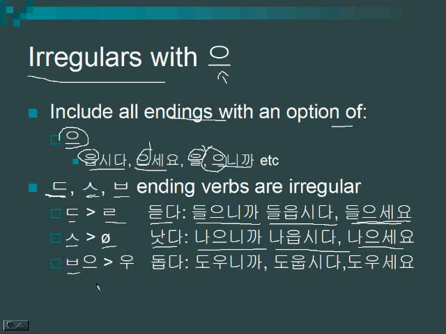The last one are 비읍 ending verbs. Most 비읍 ending verbs, if they're irregular, they're going to do this. So, for example, you know in the infinitive, if 돕다 turns to 도와, it's an irregular verb. So every verb that changes the 비읍 to an 오 or an 우 in the infinitive is irregular. So that's always going to change the 비읍 and the 으 to 우. For example, 돕다, to help, would be 도우니까, 도웁시다, and 도우세요. So always, you see 디귿 to 리을, 시옷 to nothing, and 비읍 to 우.